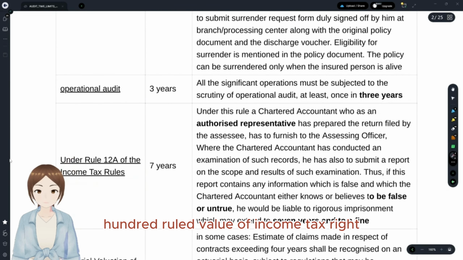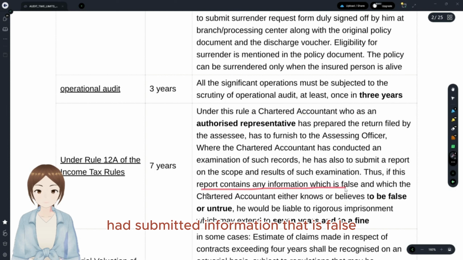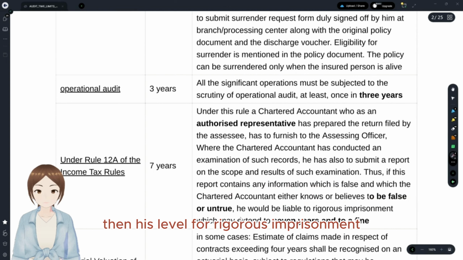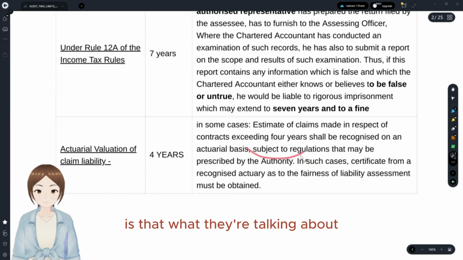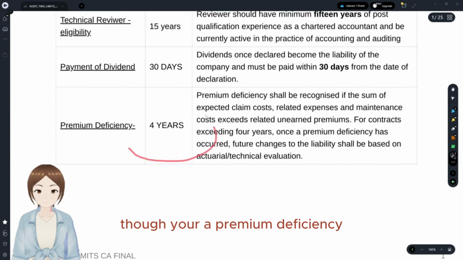Under Rule 12 of the Income Tax Act, if a chartered accountant who is acting as authorized representative, knowing it to be false, submits false information to an officer, then he is liable for rigorous imprisonment which may extend to 7 years, plus a fine. And actuarial valuation is what they're talking about here, for premium deficiency.